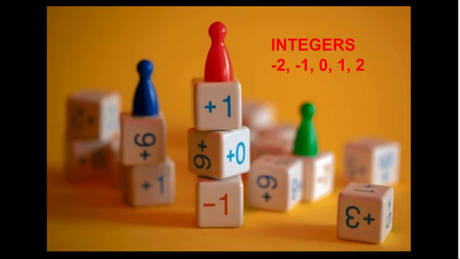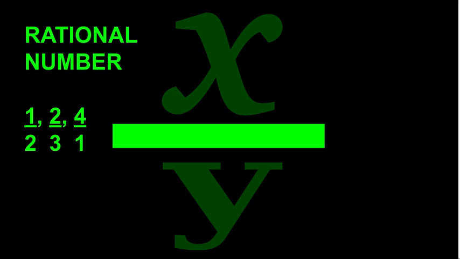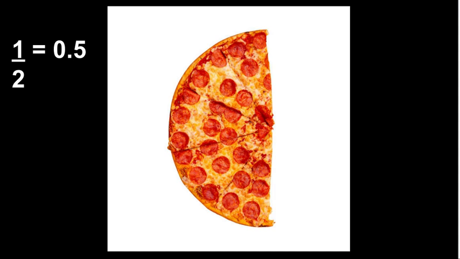Third, integers. For example -2, -1, 0, 1, 2. Add negatives to the mix. Like when you owe your friend $2, those are negative integers. Fourth, rational numbers: 1/2, 2/3, 4/1. Fractions and decimals that either terminate or repeat. Like when you split a pizza into pieces and you get exactly half.